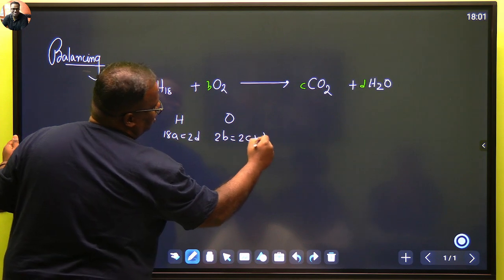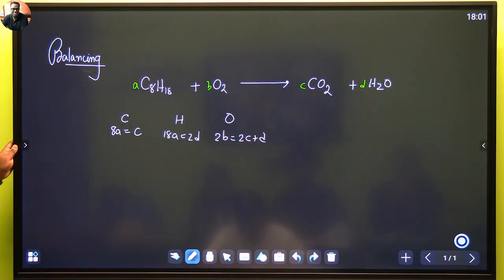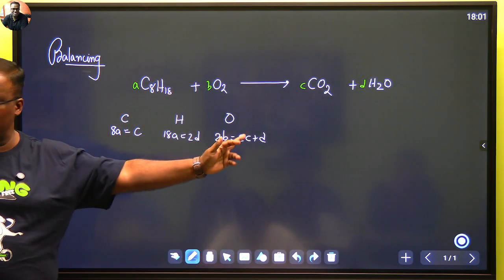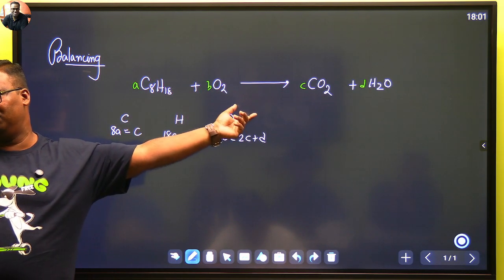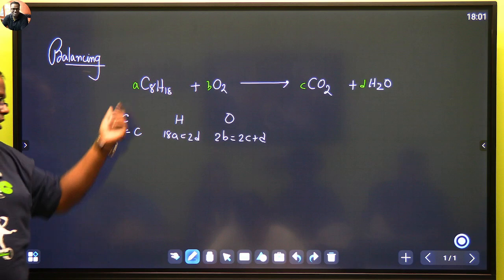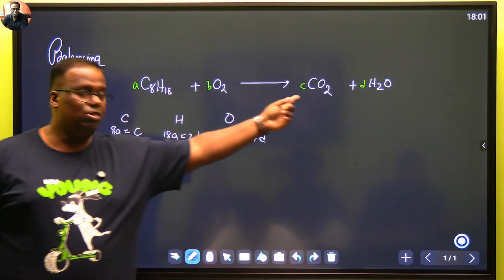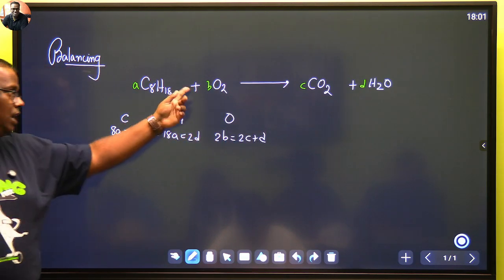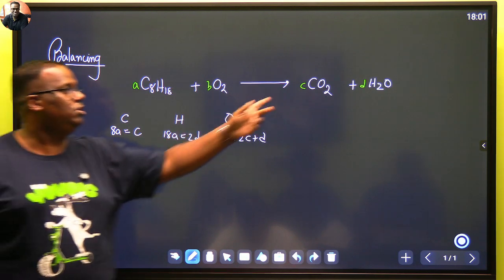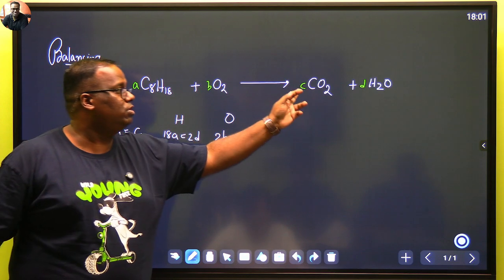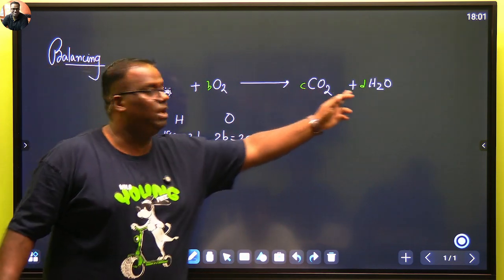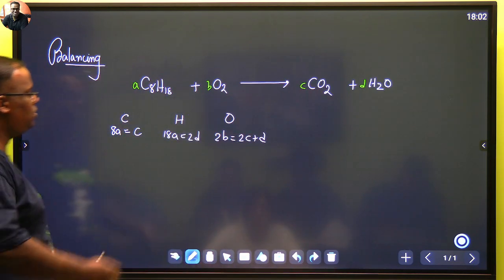2C plus D. How many of you understood this step? How many did not understand? Dekho beta, if you are a balanced equation, then the count of carbon on this side should tally with the count of carbon on that side. It's a very nice way. So how many carbons on this side? 8A should be equal to how many? C. Okay. And how many hydrogen? 18A should be equal to 2D. And how many oxygen? 2B should be equal to 2C plus D. Understood?